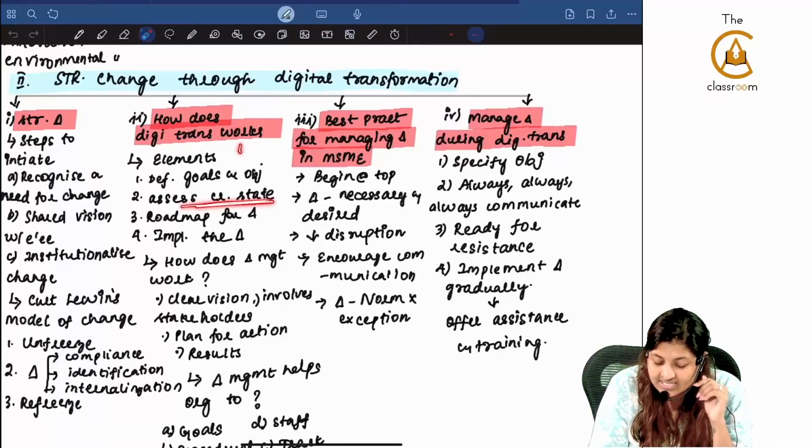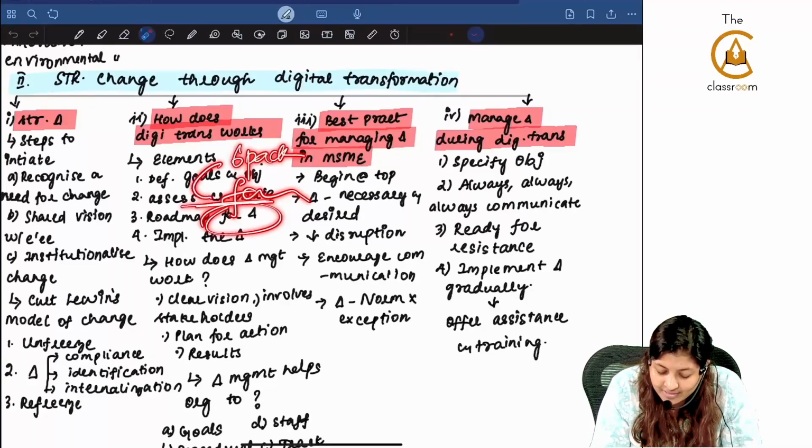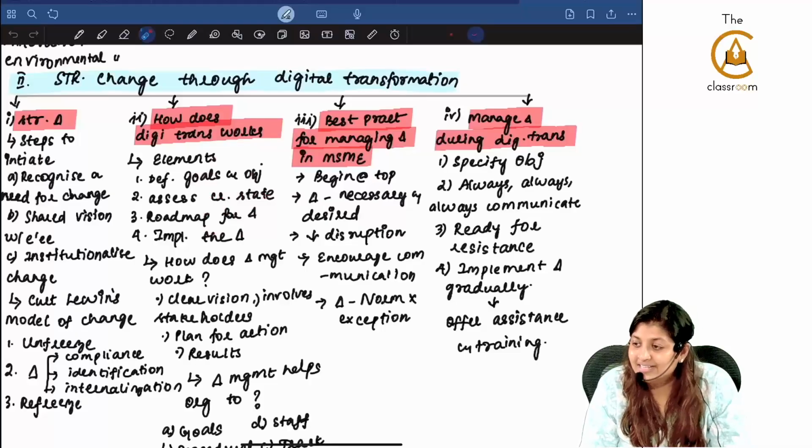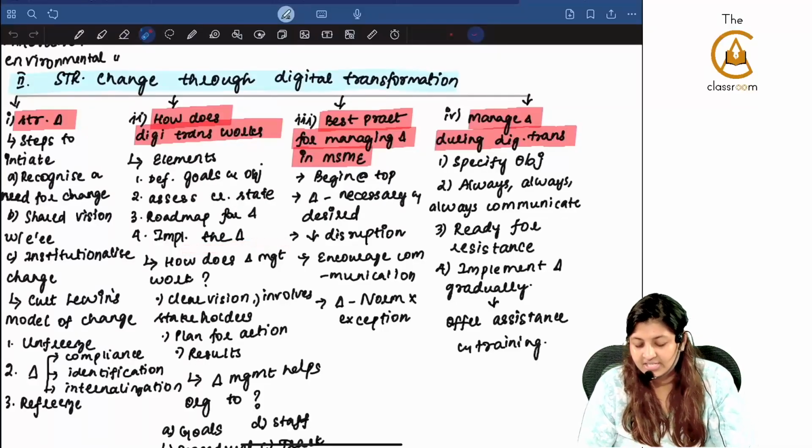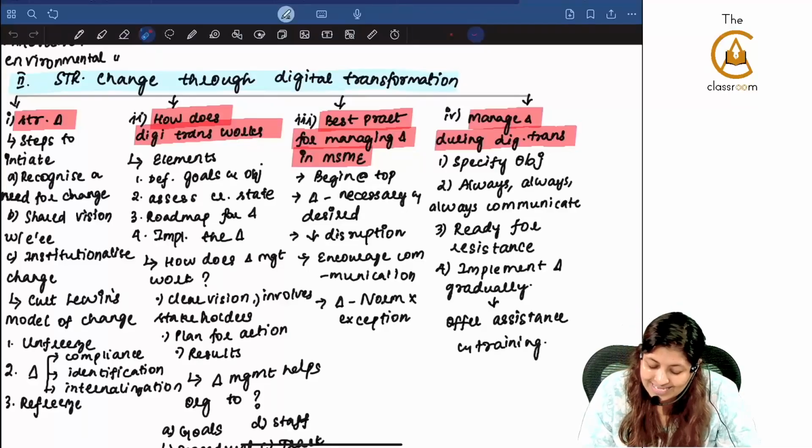Assess the current state. Here it's six pack, here it's family pack. Roadmap for the change. Put what are the things that you will have to do: diet, exercise, 2 hours. Implementation for the change. After putting the plan, you also have to implement it.